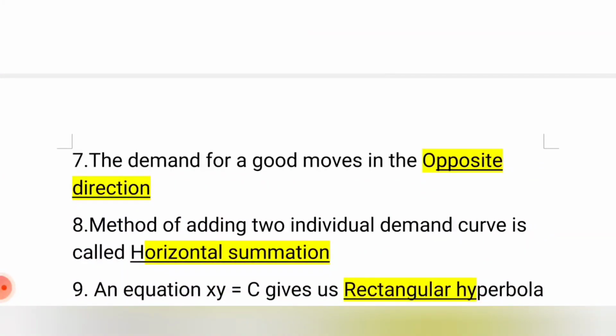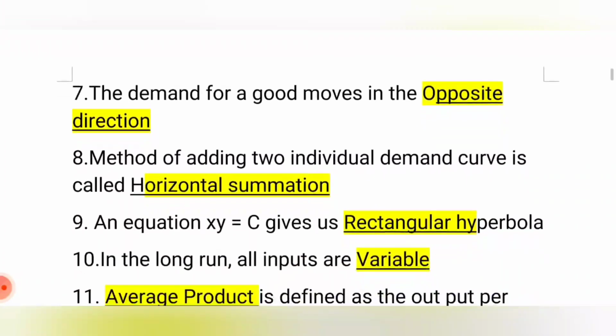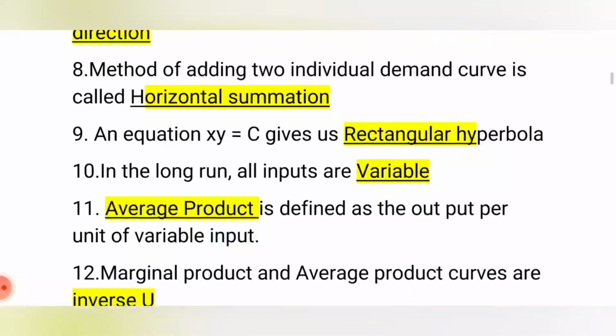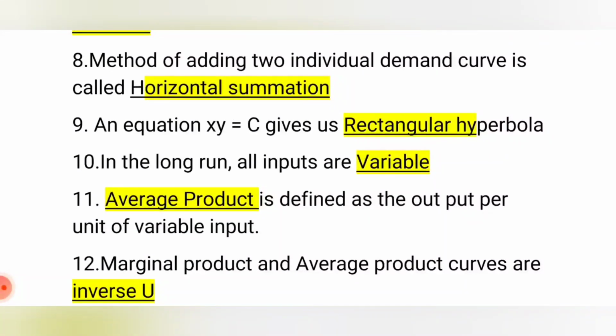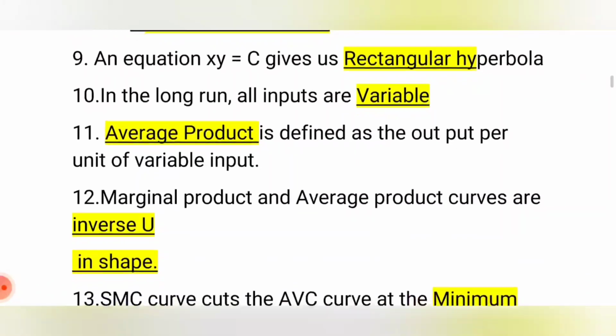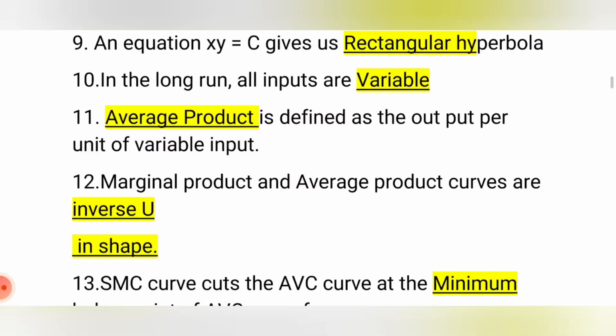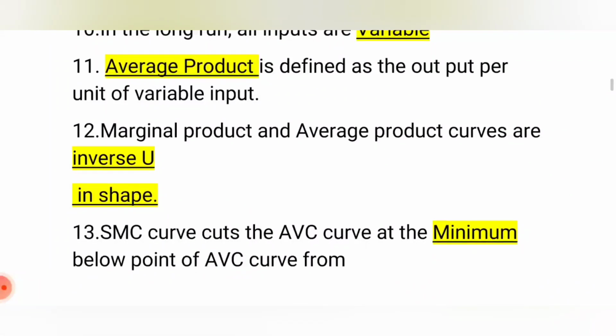The demand for a good moves in the opposite direction to price, because whenever the price is high, demand will be low, and whenever the price is low, demand will be high. Price and demand always go in opposite directions. The method of adding two individual demands is called horizontal summation. The equation xy = c gives us a rectangular hyperbola. In the long run, all inputs are variable. Average product is defined as the output per unit of variable input. Marginal product and average product curves are inverse U in shape.